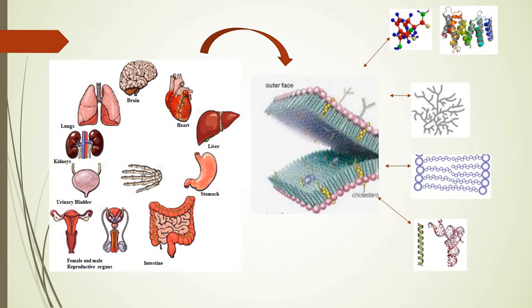Now this cell we always define as the structural and functional unit of life, because all the physiological activities that the organism is showing are seen occurring at the micro level within the cell.